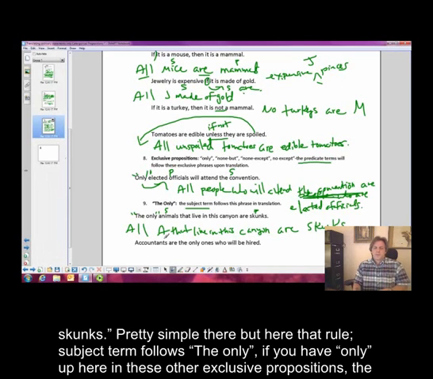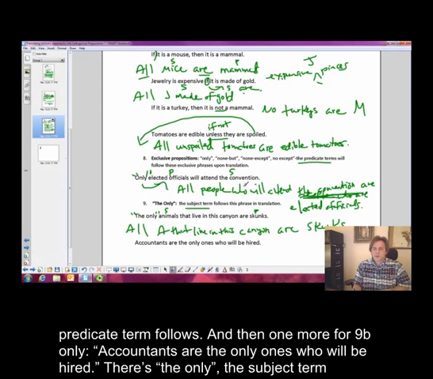Okay? Pretty simple there, but here that rule, subject term follows the only. If you have only up here in these other exclusive propositions, the predicate term follows.